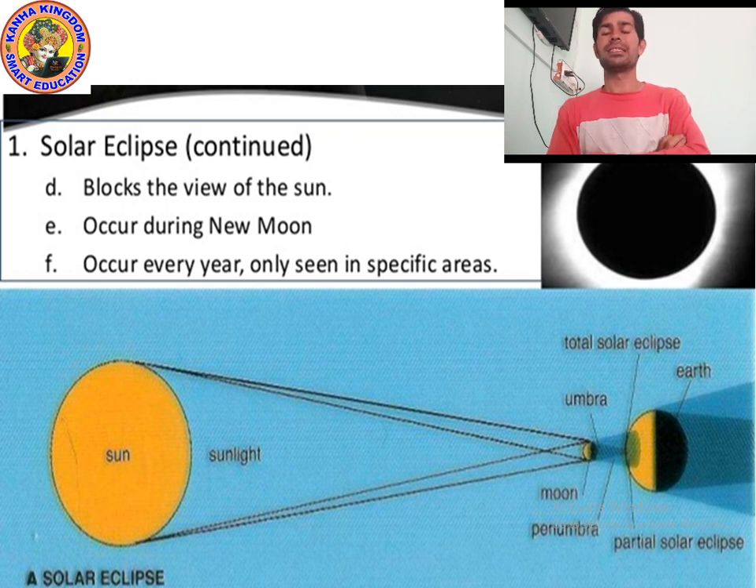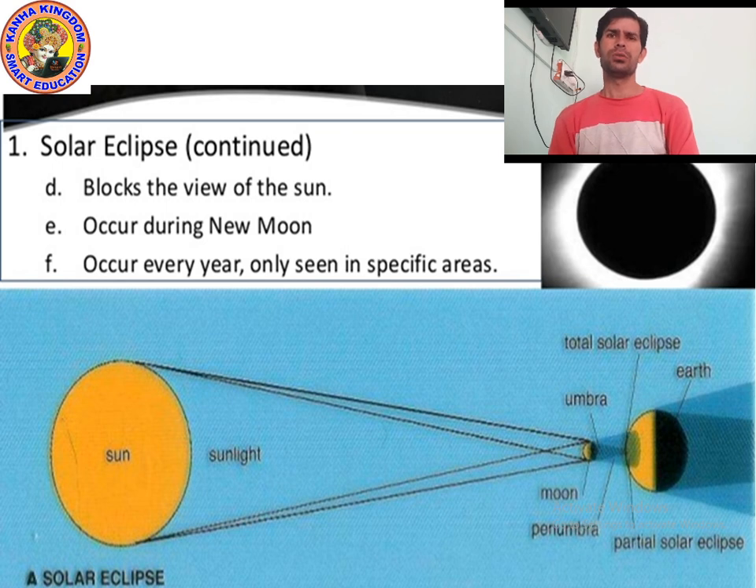If the surface is opaque, then it will form a shadow. Shadow is formed by an opaque substance. The moon is opaque, so it will form a shadow on the earth. If the dark shadow is forming, it is called umbra, and the other part where the light shadow is forming is called penumbra. Only in the small area of the dark shadow can you see the solar eclipse.